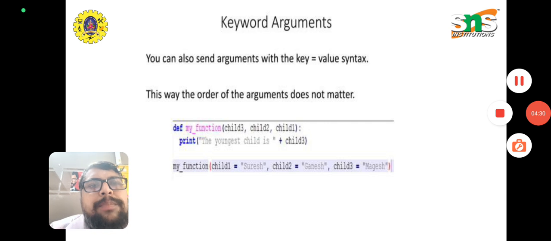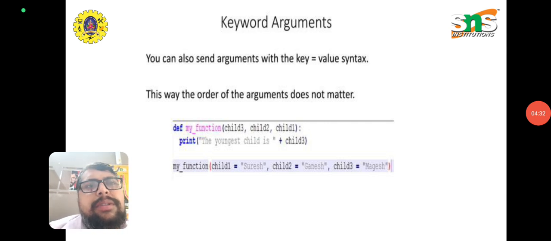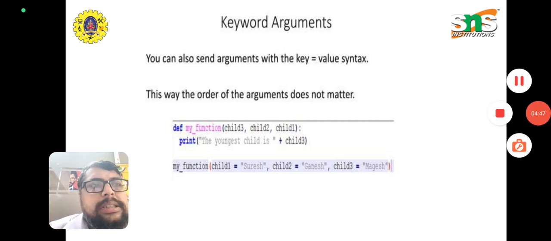I will repeat. Instead of passing a value by position from the calling function to the called function, in the function call itself we pass the key value syntax. This is called key value arguments.